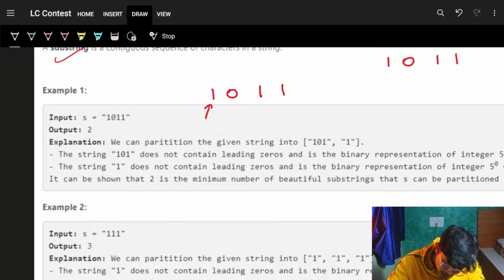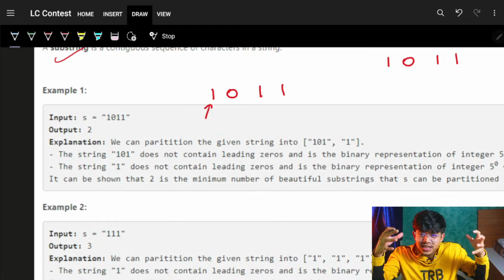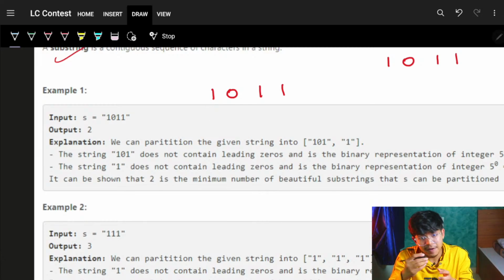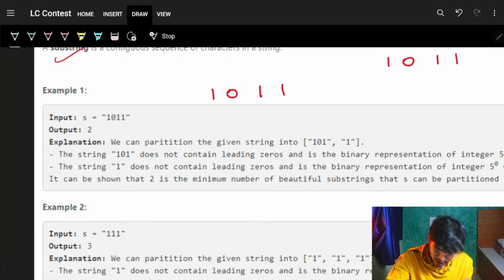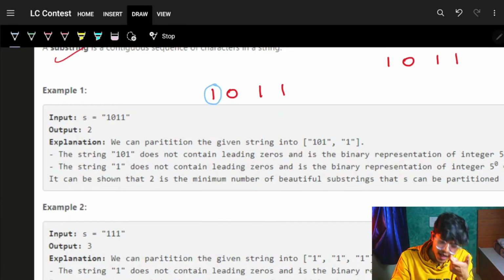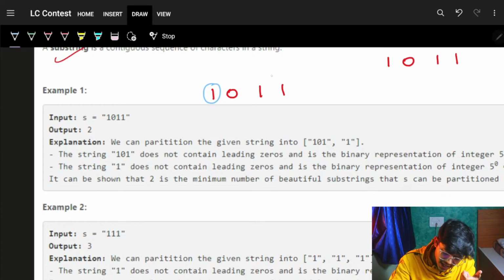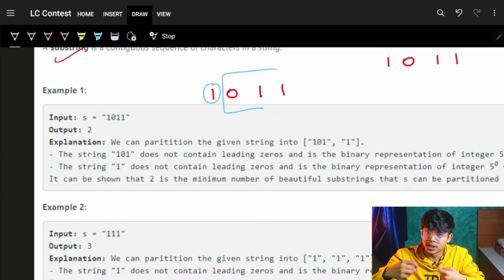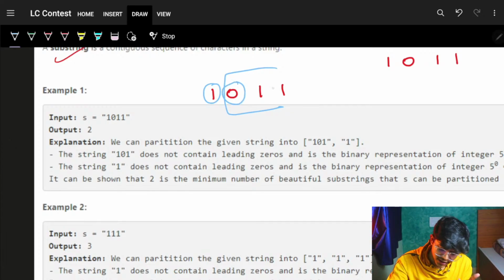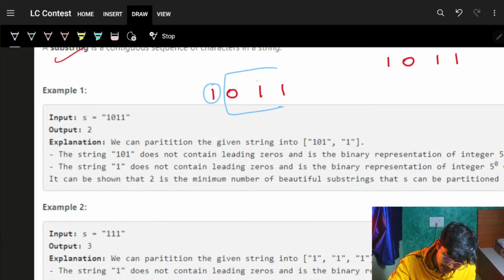Ultimately, my aim is to partition this entire string into multiple substrings, which means for sure I have to start partitioning. So I take the first string as the first substring like this, and I'll think for the remaining part. When I say think for the remaining part, the same stuff is applied again: think of it as one substring and think of the rest, or think of this as one substring, then think of the rest, and so on.